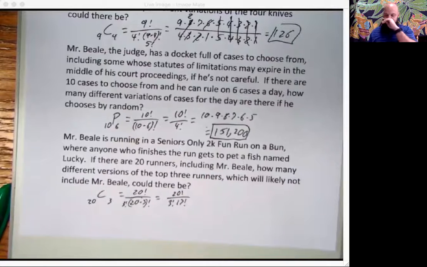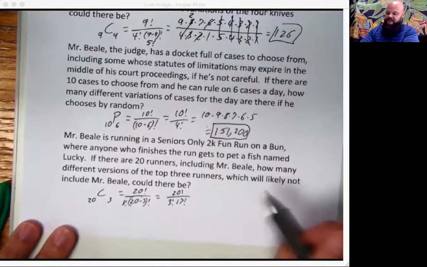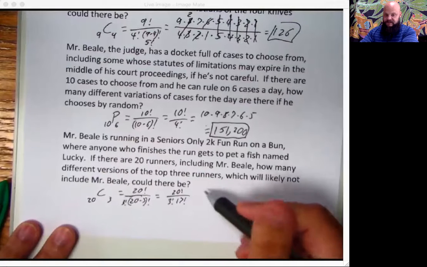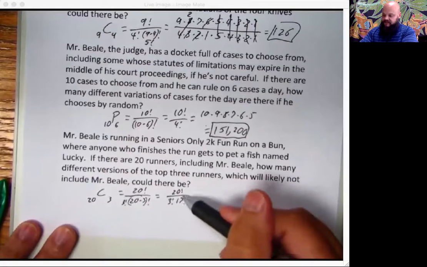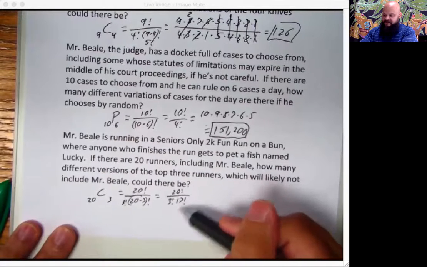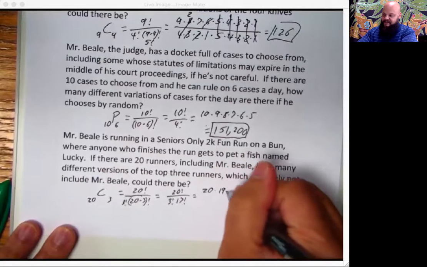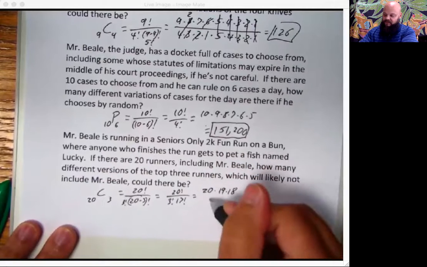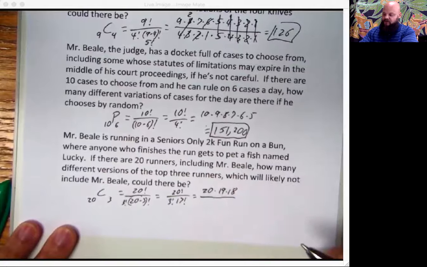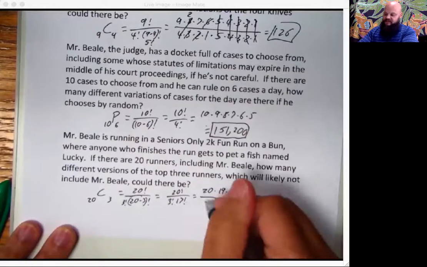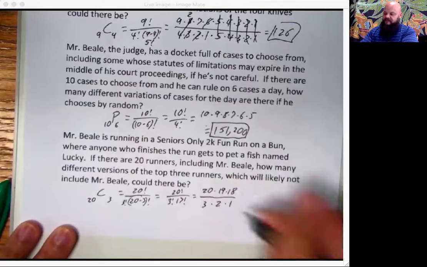So this is what I was getting at, guys. I speed myself up in doing this not by throwing this stuff into a calculator, which you can do. There's calculator functions for it. But this is telling me 17 and under, cut all that stuff off. So the top is just 20 times 19 times 18. Ooh, I'm looking at that with quite a bit of trepidation. Over, that means the 17 factorial is gone now. I've chopped that off. All I've got left is the 3 times 2 times 1.